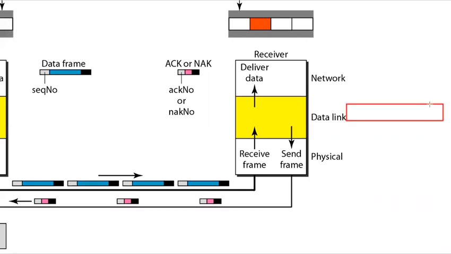Suppose this is the window that we have, and in this window, first I am receiving frame 1 instead of 0, then I do not receive 2, then I receive 3, and the window size is, suppose, 4. So this is ending over here. The data link layer will wait for frames 0 and 2, and only then will it pass them to the network layer.